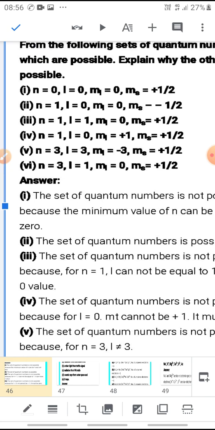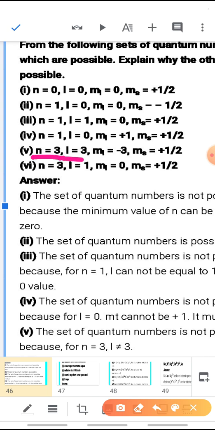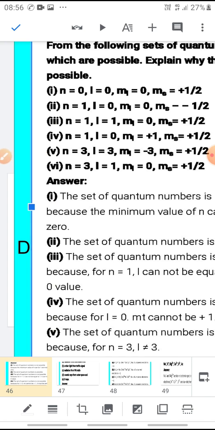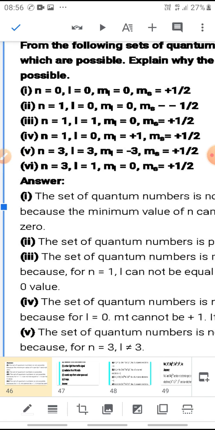Now, coming to the fifth set of quantum numbers, here when the value of n is 3, L is also 3. Is it possible? No, because L is from 0 to n minus 1. L cannot be 3 here. It can be 2 only. So, this is also not possible. Now, coming to the sixth set of quantum numbers, n is 3, L is 1.